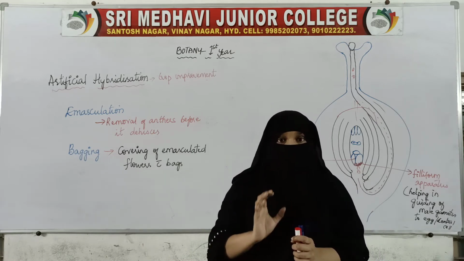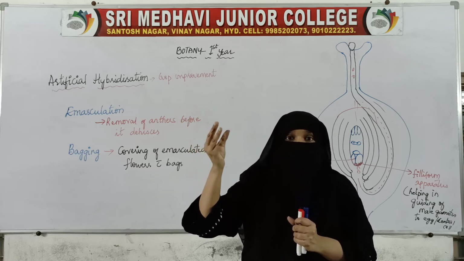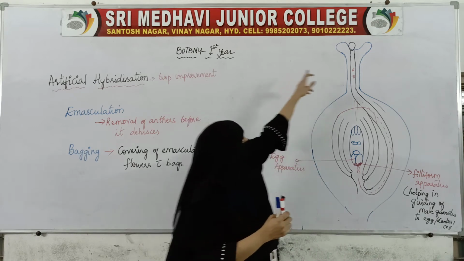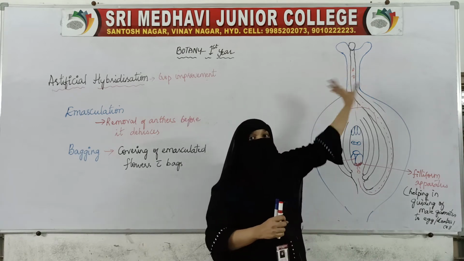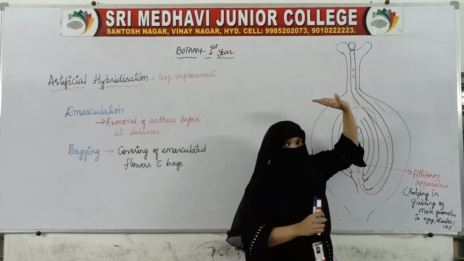They'll collect the pollen grains from plants with useful and very good qualities and put them on the stigma.